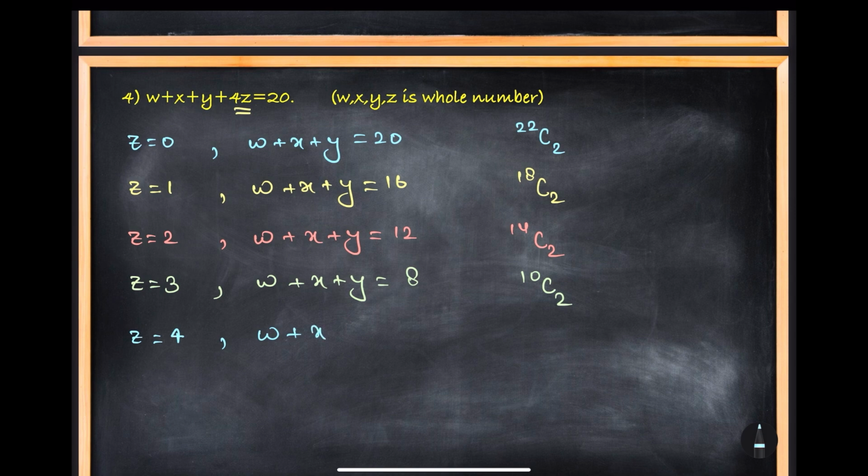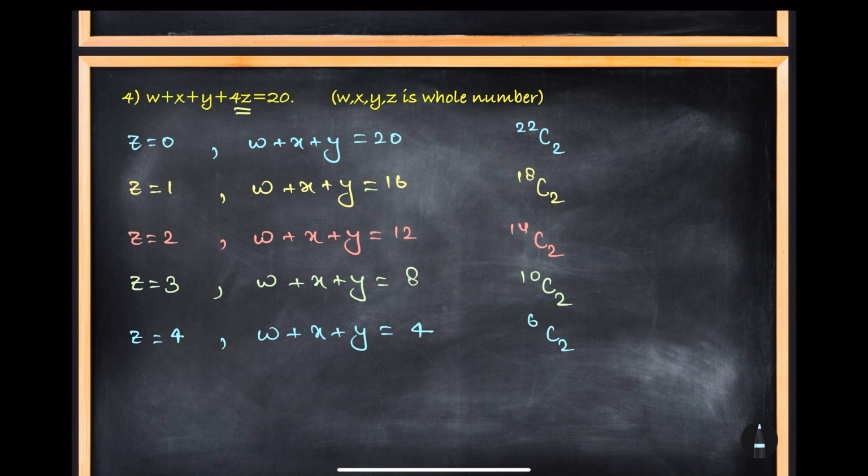W plus X plus Y. Okay. So he will be taking 16 samosa. So we will be left with 4 samosa. Now you have to distribute these 4 samosa to these 3 people. So you will ask me for sticks. How many? 2. So objects is 6.